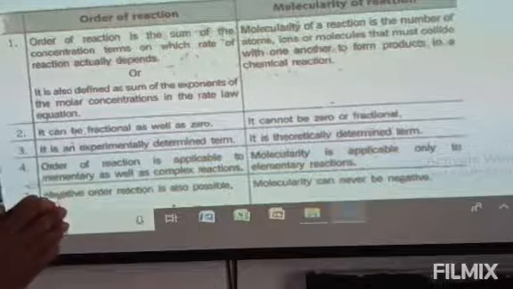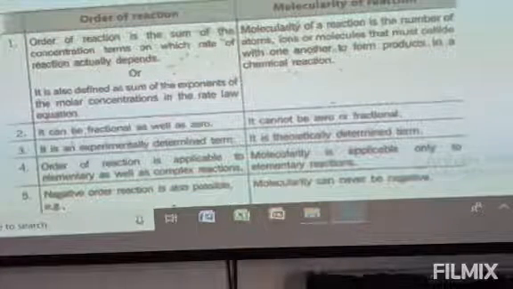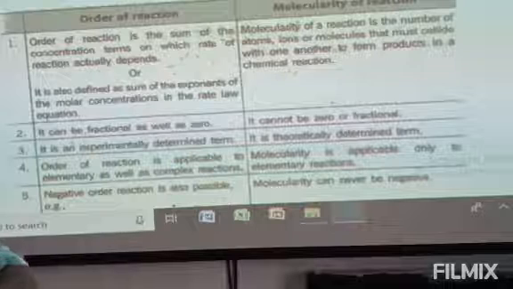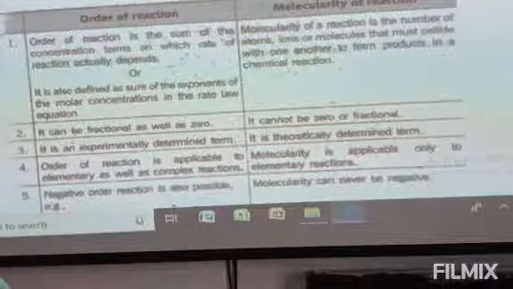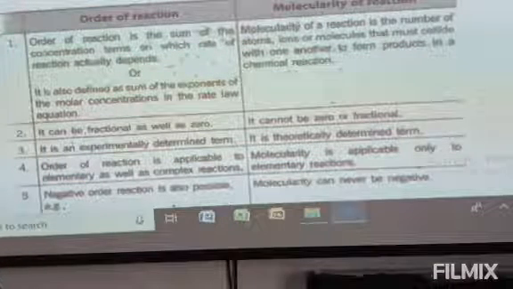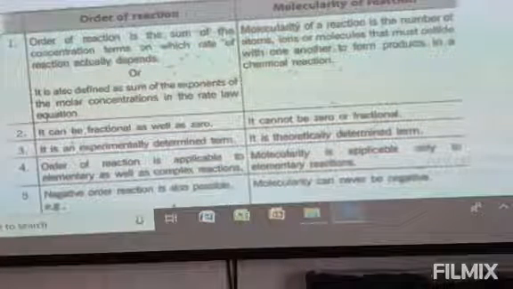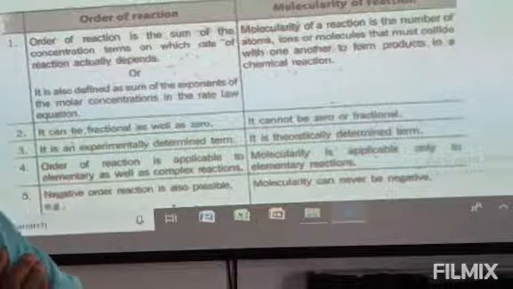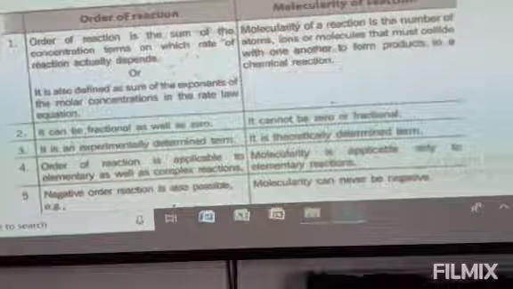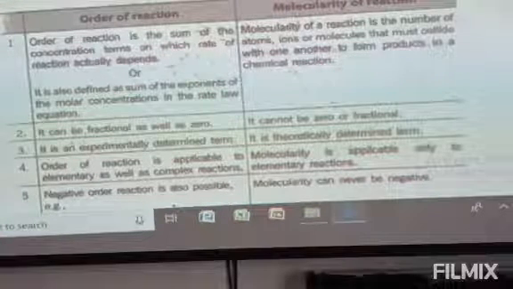If you add these exponents, alpha and beta are the exponential terms. So this alpha plus beta is called the order of the reaction. Whereas molecularity means small a plus b in the first equation. Molecularity is the number of atoms, ions or molecules that must collide with one another to form the products. That means the actual number of molecules present in the reaction is called the molecularity. You can see molecularity in the balanced chemical equation, whereas the order of the reaction you need to find out experimentally. This is part one of the difference.